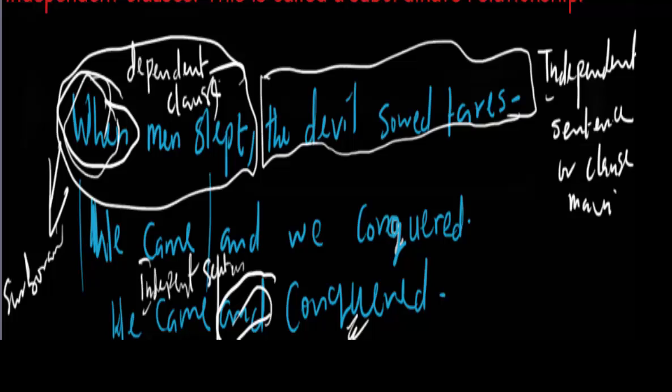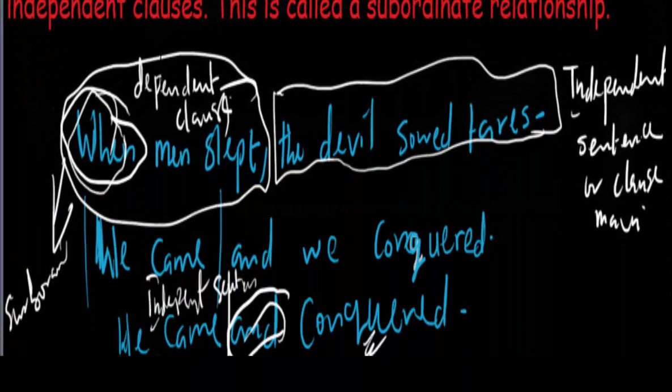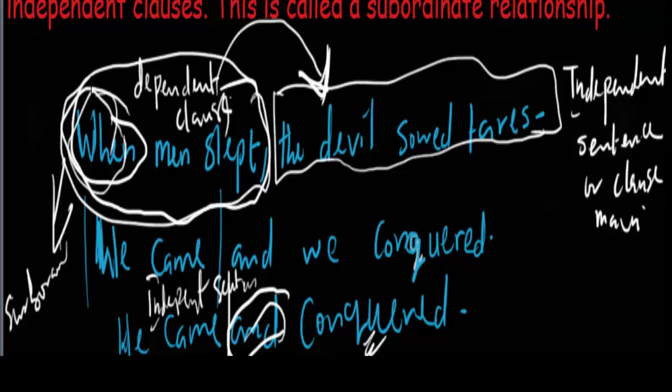You should understand it. So, with a mother and child relationship, the child relies on his or her mother for completeness, just like a child relies on its mother for completeness. So also does a dependent clause rely on an independent or main clause. And that is why we call it main clause. This other one is attachment. It feeds on the main clause. The child feeds on the mom, so the dependent clause feeds on the main clause.